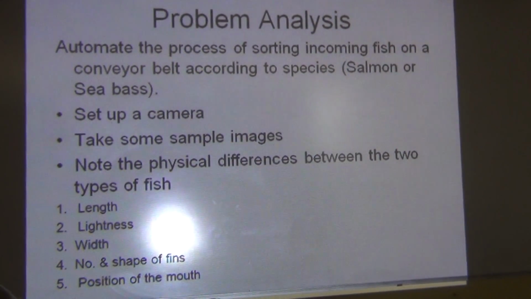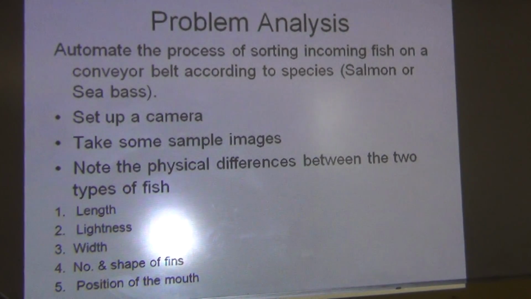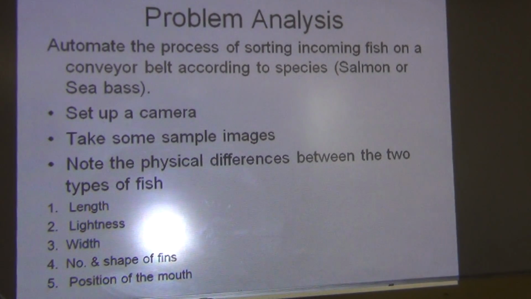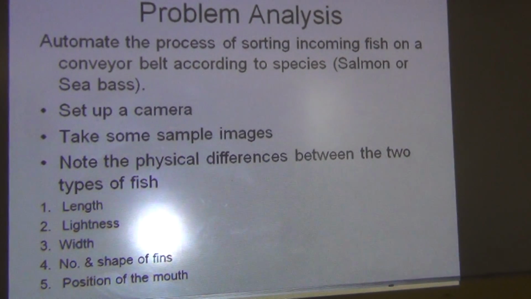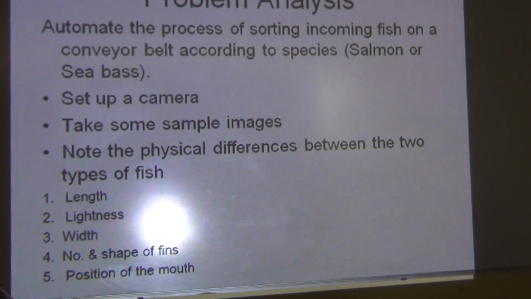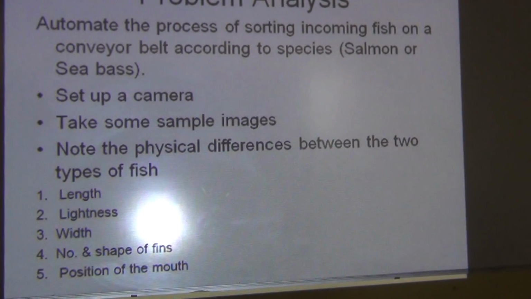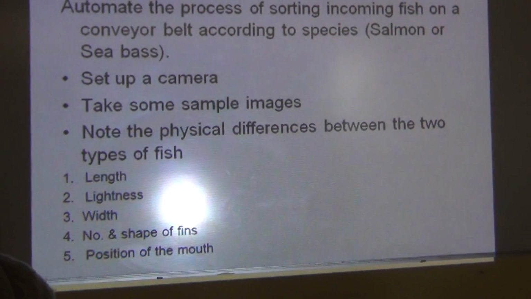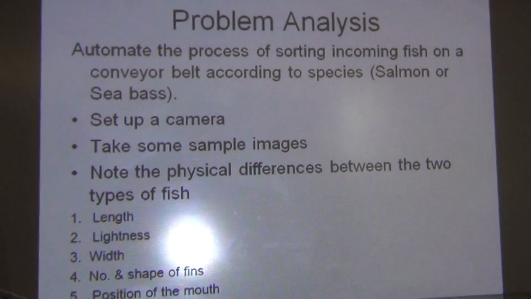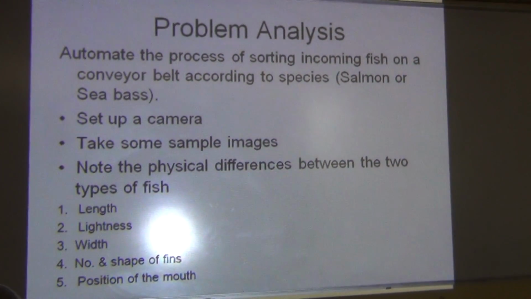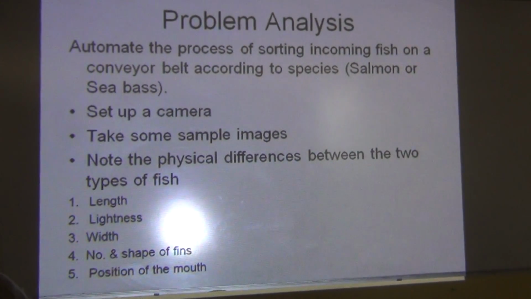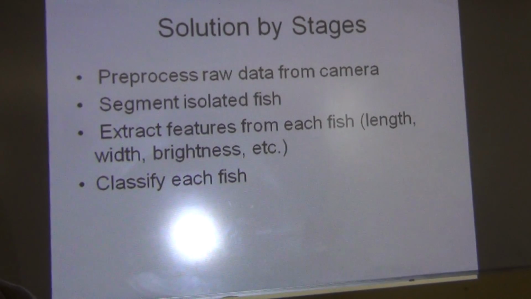Some steps must be followed. First of all, set up a camera, take some sample images, and then note the physical differences between the two types of fish. The differences may be on the basis of length, width, number of fins, position of the mouth, etc. In general terms, they are called attributes. So according to these physical differences, we have to note the differences.